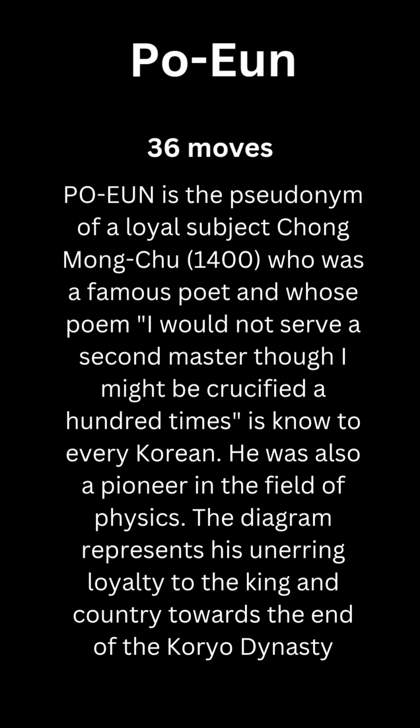Po-Eun, 36 moves. Po-Eun is the pseudonym of a loyal subject Chong Mong-chu, 1400, who was a famous poet and whose poem "I would not serve a second master though I might be crucified 100 times" is known to every Korean. He was also a pioneer in the field of physics. The diagram represents his unerring loyalty to the king and country towards the end of the Koryo dynasty.